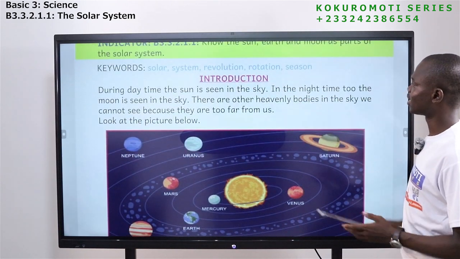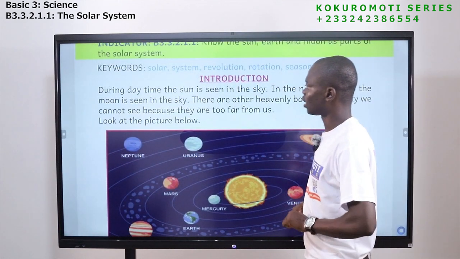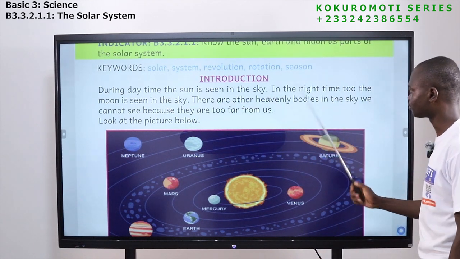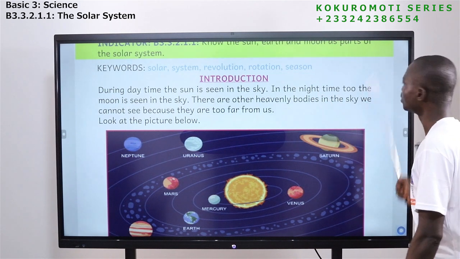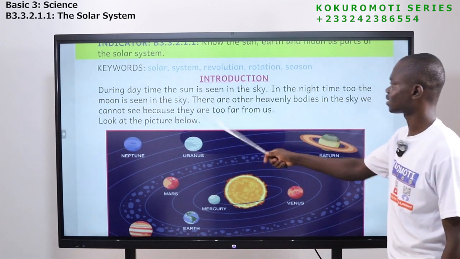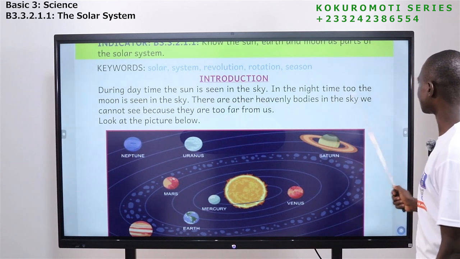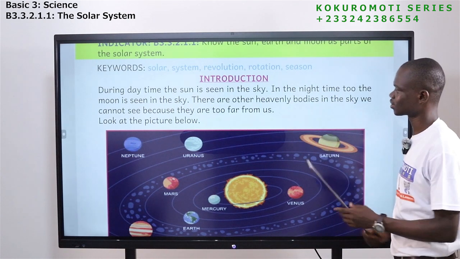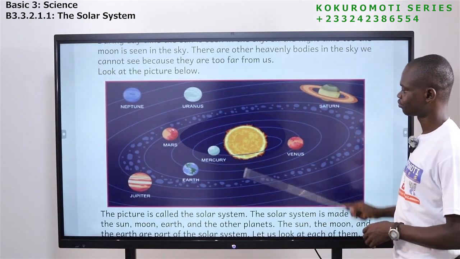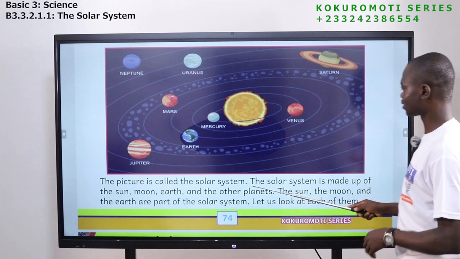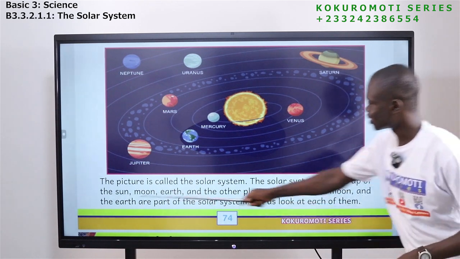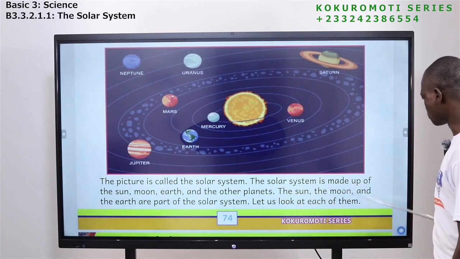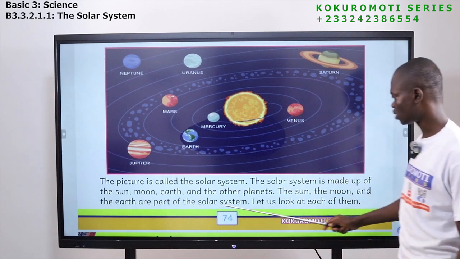So let's look at the introduction. I read, during daytime, the sun is seen in the sky. In the nighttime too, the moon is seen in the sky. There are other heavenly bodies in the sky we cannot see because they are too far from us. Now let's look at this picture. The picture is called the solar system. The solar system is made up of the sun, moon, earth, and the other planets. The sun, the moon, and the earth are part of the solar system.